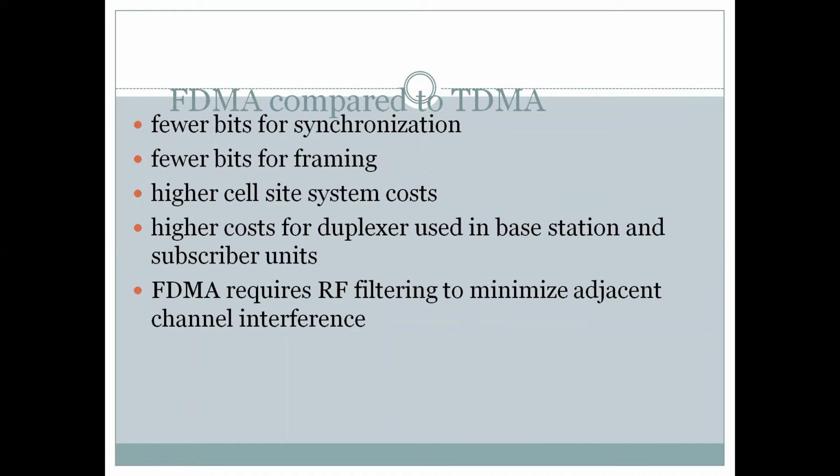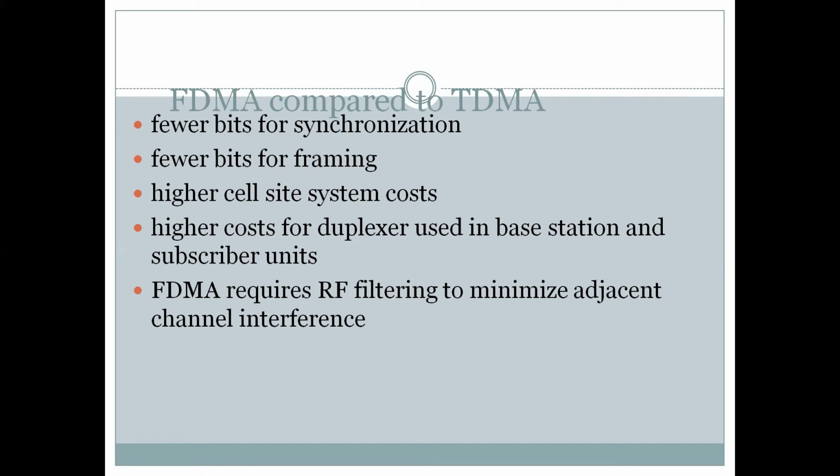Now we will try to compare the performance of FDMA compared to TDMA based on some metrics. There are fewer bits for synchronization in FDMA as compared to TDMA, and fewer bits for framing in favor of FDMA. However, for installation of a cell site, the system cost is higher for implementing an FDMA system.